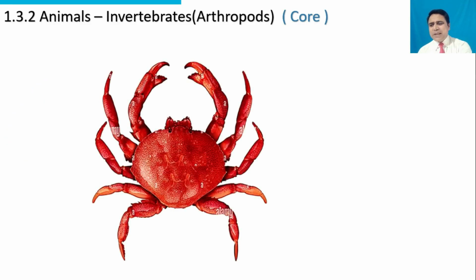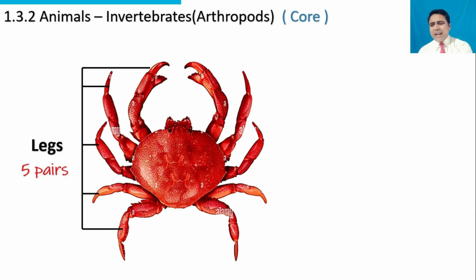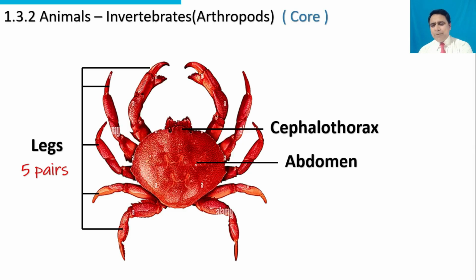This is a representative of class crustaceans. These are legs, five pairs of legs, cephalothorax, abdomen.